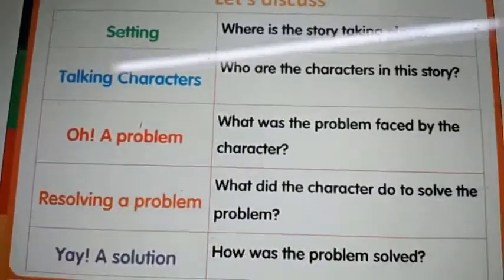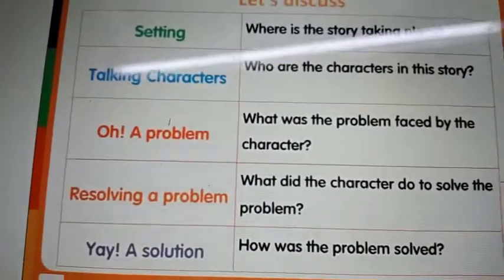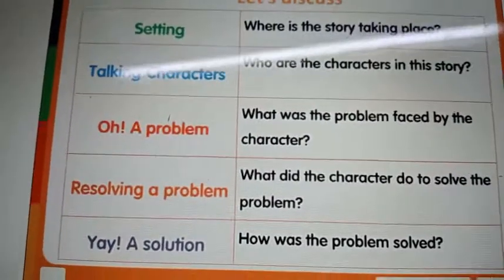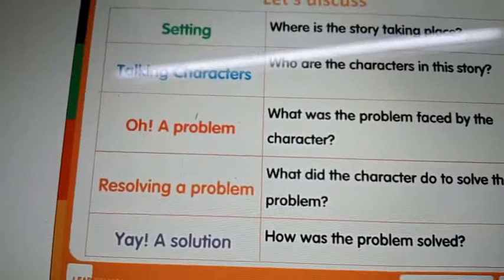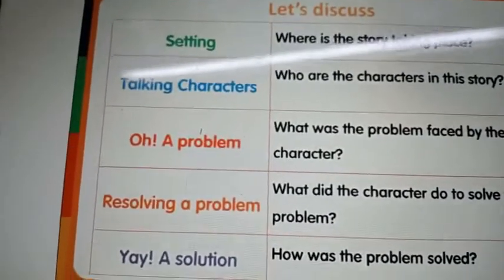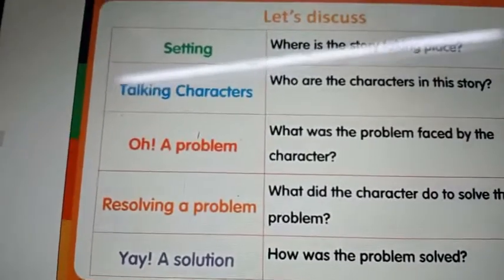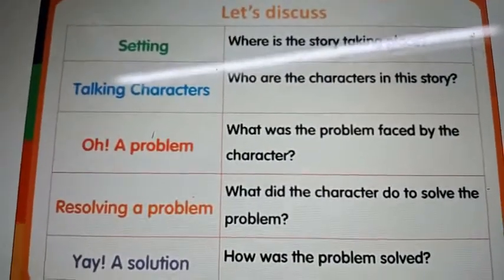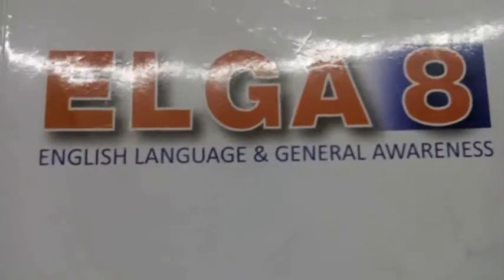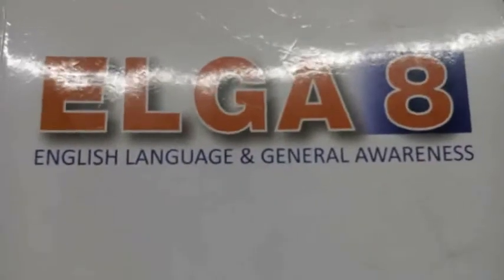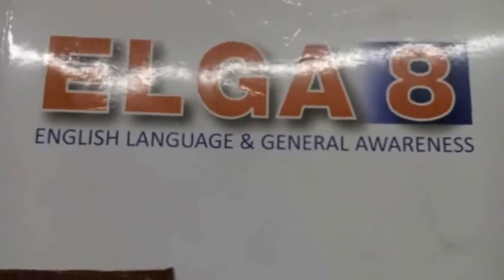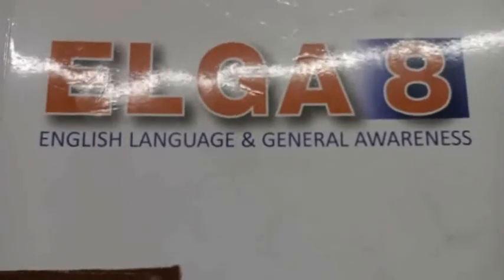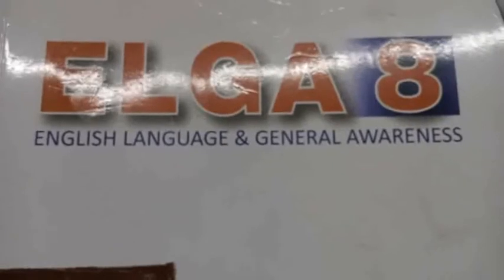On this slide you have to write every story element, okay? Yes, this slide you have to practice writing. What are they? Settings, characters, a problem, resolving a problem, a solution. You have to follow these steps, okay? Now, I am going to read a story, Cinderella. Again, okay, you will listen carefully. After that, you have to write the answers. This slide, you have to write in your notebook.